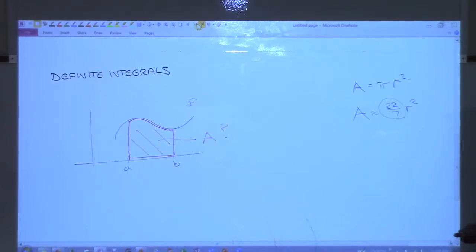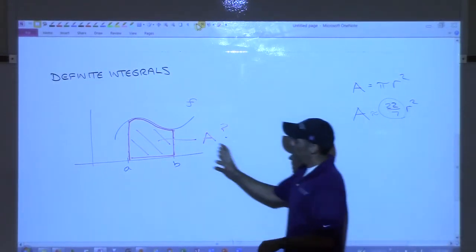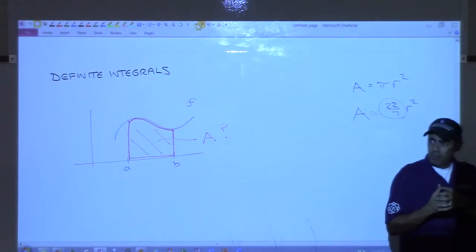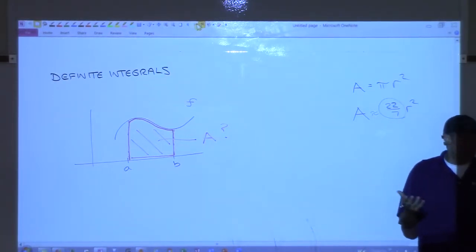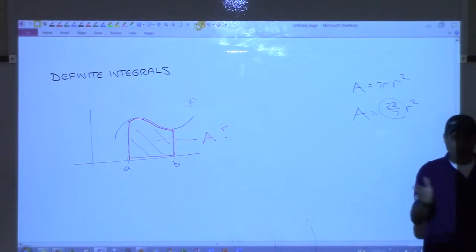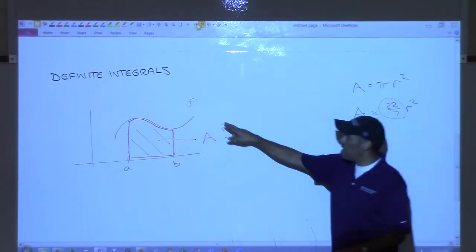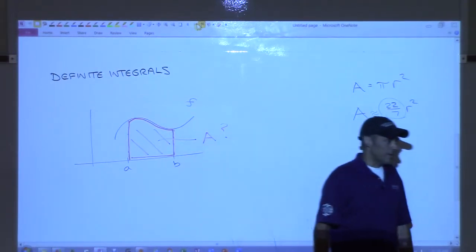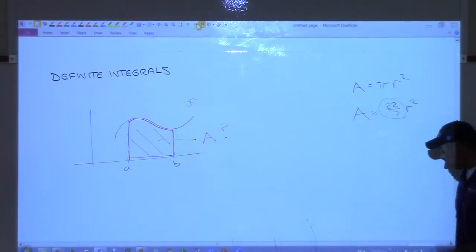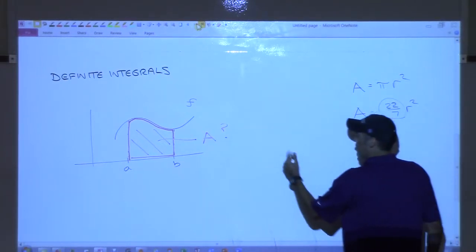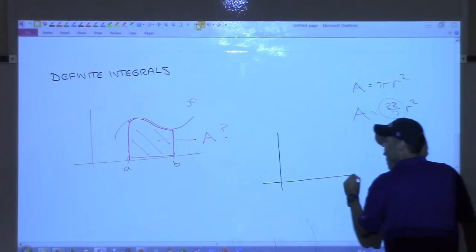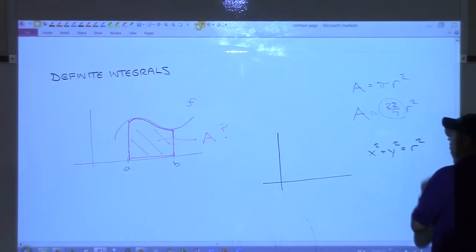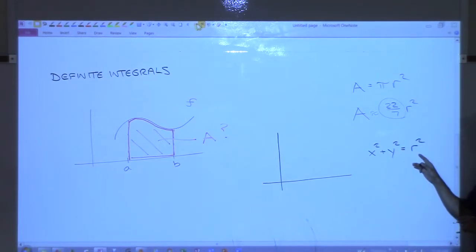So would you all agree that if I can find the area of this, I'm pretty much going to open up my ability to find the area of almost anything, yes? No matter how crazy it is, as long as I can come up with a function that kind of models that curve, then I should be okay, all right? In fact, if you take the equation x squared plus y squared equals r squared, this is a circle of radius r, isn't it?